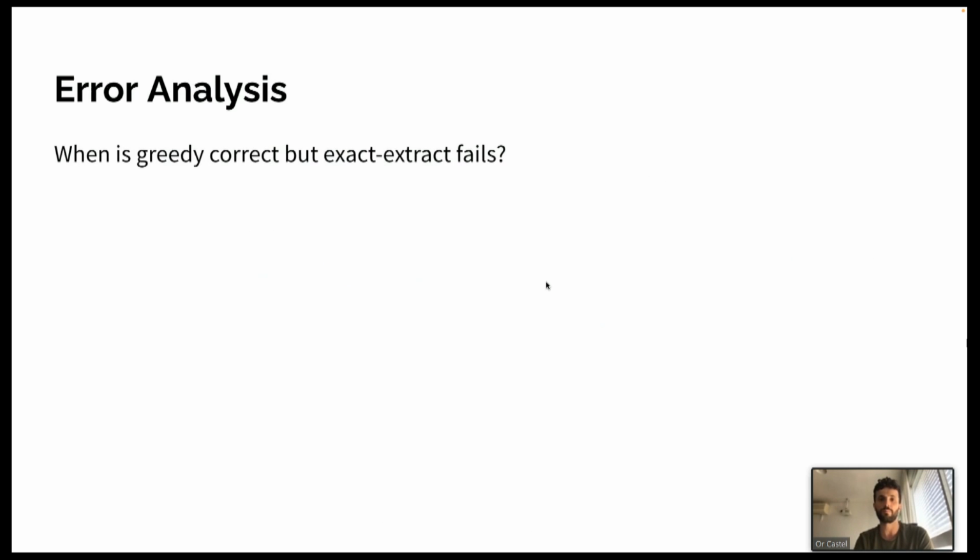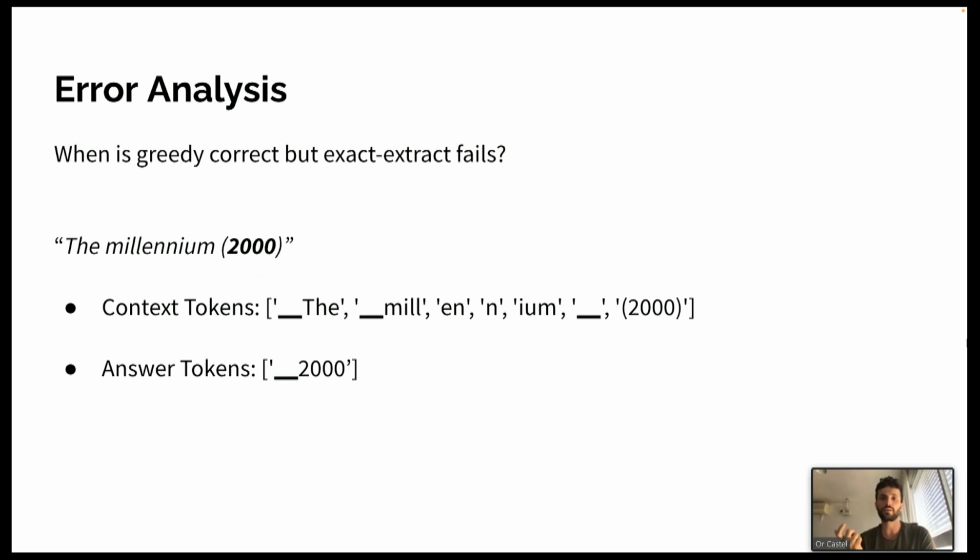As for error analysis, we've looked into two errors being made by the algorithms: times when greedy was correct and exact extract wasn't, and vice versa. We tried to characterize the cases where greedy decoding is correct while exact extract isn't, and we noticed a tokenization caveat. There are samples in the dataset where the annotated answer in its tokenized form does not appear in the tokenized form of the context.